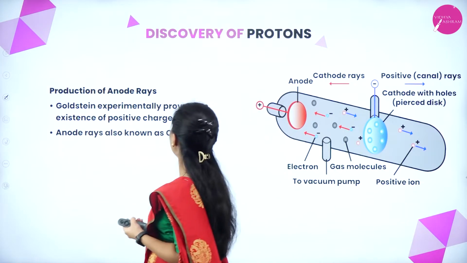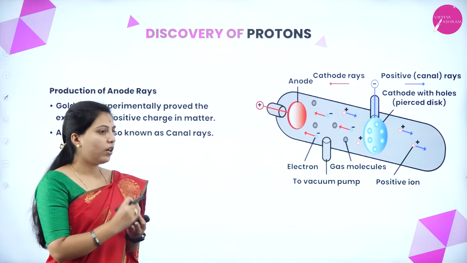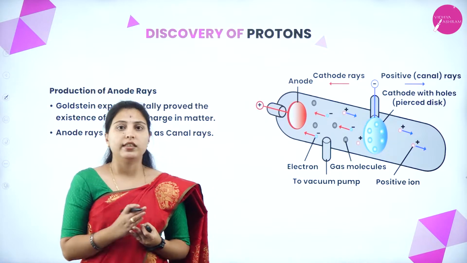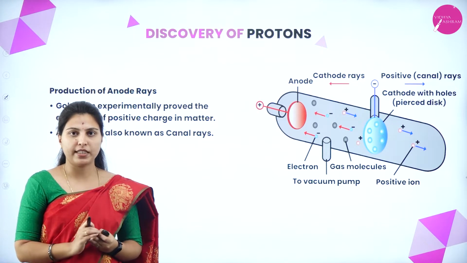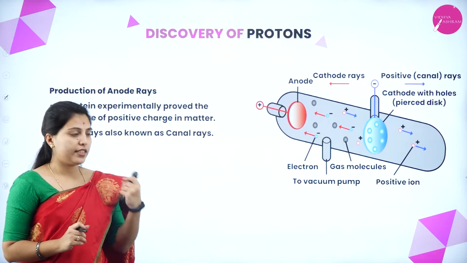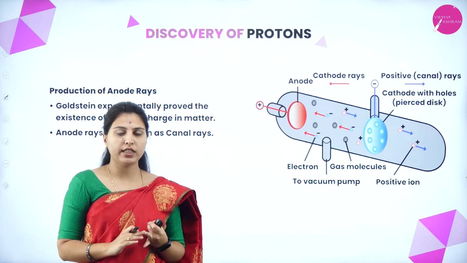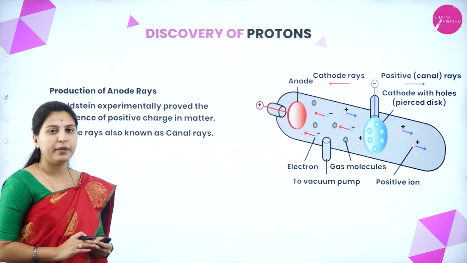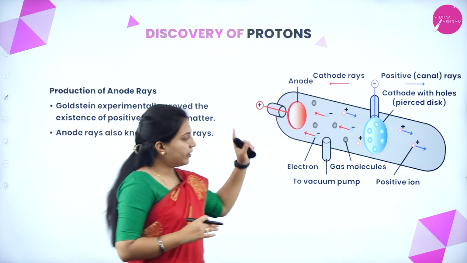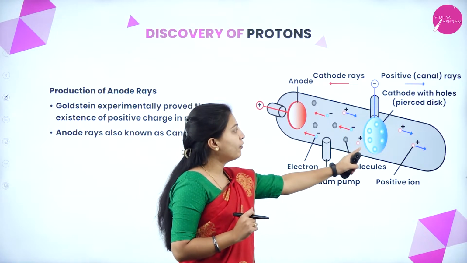Next, we'll see the discovery of protons. After the discovery of electrons, Goldstein, another scientist, showed that not only negatively charged particles are present. A positively charged particle is also present, because an atom is neutral. That's why he suggested that an atom contains both negatively charged and positively charged particles. So, he did another experiment using a discharge tube again, but here there is one difference. There they used a perforated anode, but here they used a perforated cathode.